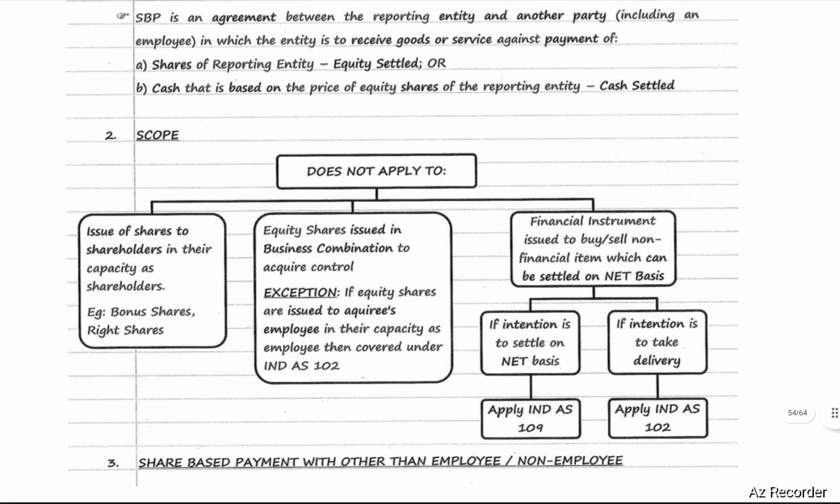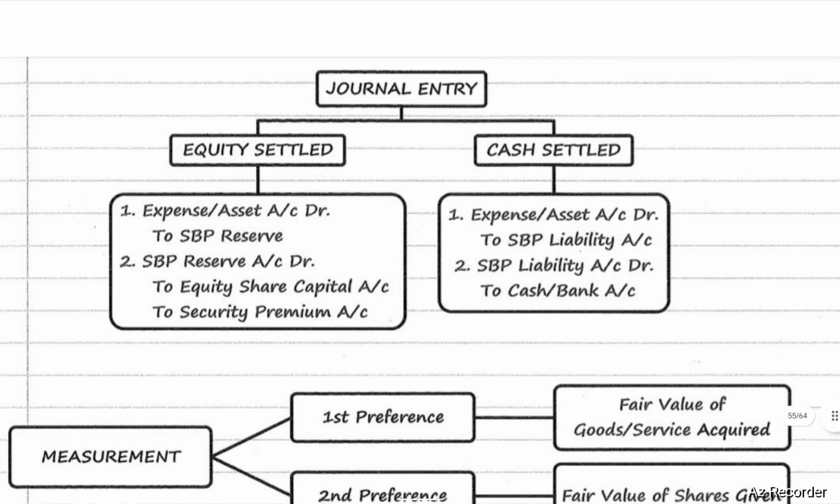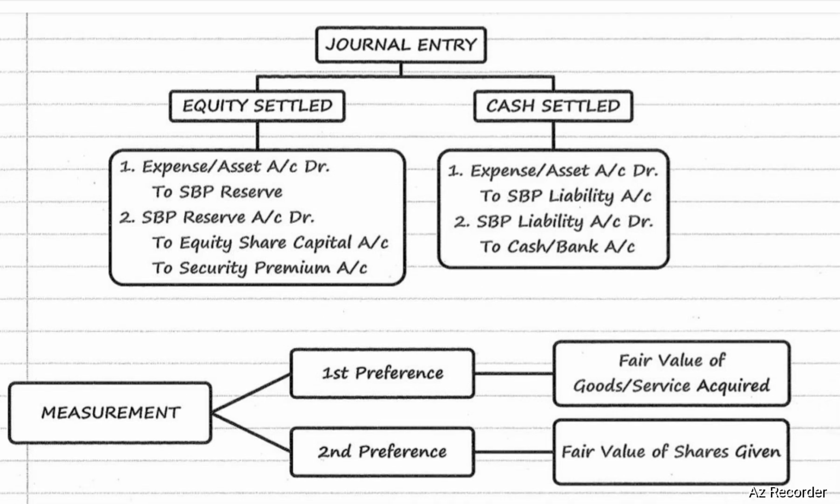Share-based payments with other than employees, or non-employees. Journal entries in case of equity settled: expense or asset account debit to SBP reserve account, SBP reserve account debit to equity share capital and securities premium. In case of cash settled, the entries will be expense or asset account debit to SBP liability, SBP liability account debit to cash or bank.